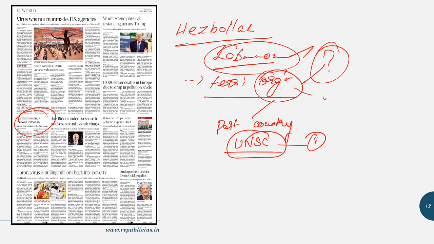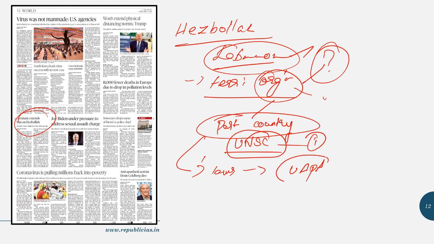And added to it, a country, by its own domestic law, can designate an organization as a terrorist organization. For instance, in the case of India, it is the Unlawful Activities Prevention Act. So under the Unlawful Activities Prevention Act, the Home Ministry can designate an organization as a terrorist organization. I hope you understand.